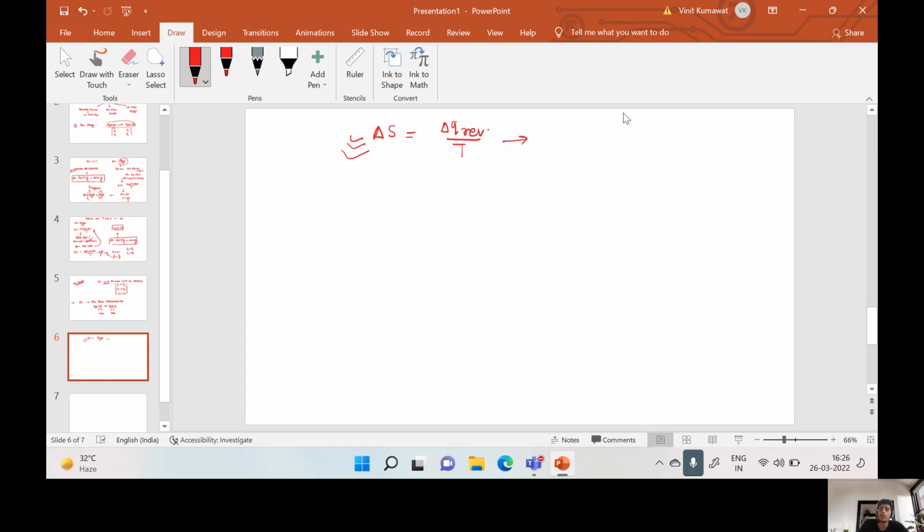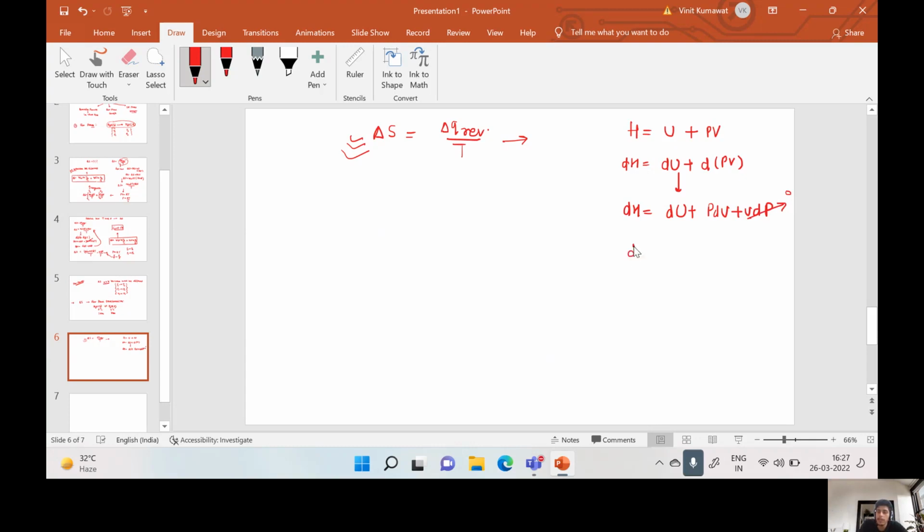How? Since we know that enthalpy is a summation of internal energy and PV, change in enthalpy gives you change in internal energy and change in PV. This will result into dH is equal to dU plus PdV plus VdP. Since we know that reversible phase transformation occurs at constant pressure, this dP comes out to be 0.